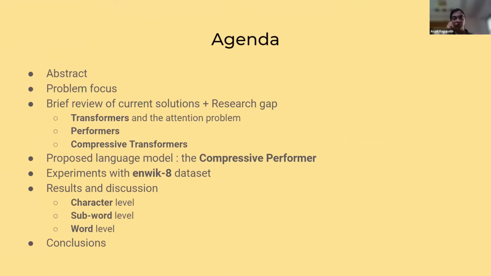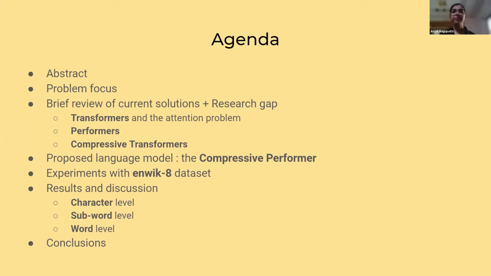The agenda for this talk would begin with a brief review of our entire experiment, followed by what our problem focuses on and the relevant existing research. Then I would detail the process we took to integrate our two baseline models into one hybrid model, and then the experimental setup that we have used for the same. It is worth noting that we have conducted experiments at 3 levels of tokenization: at the character level, at the subword level, and at the word level, to ensure a more holistic approach for various use cases of language modeling.